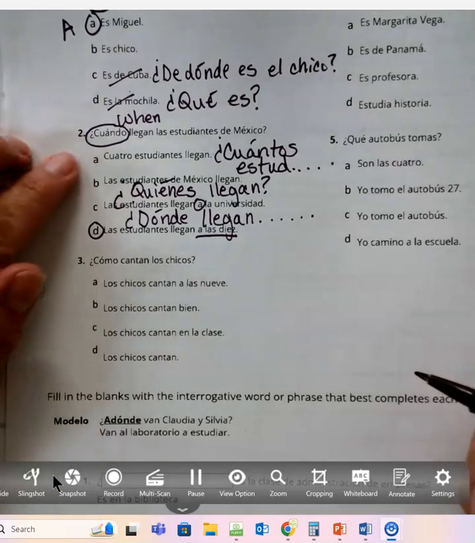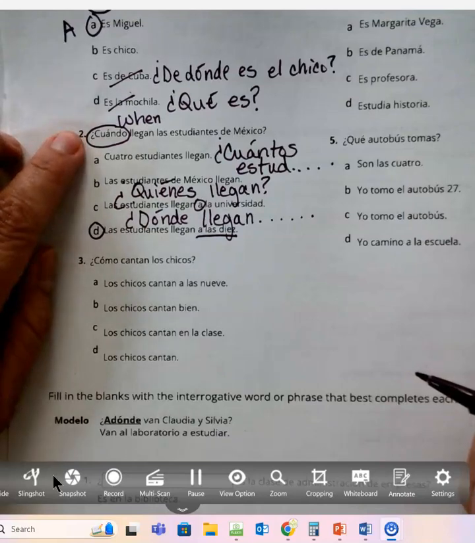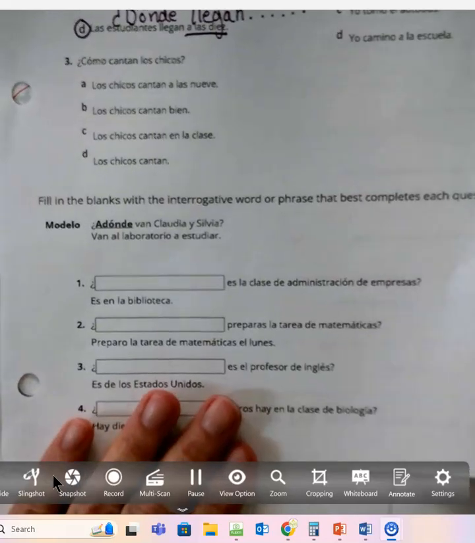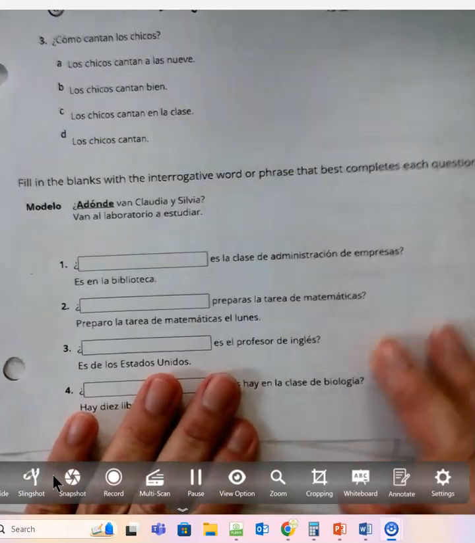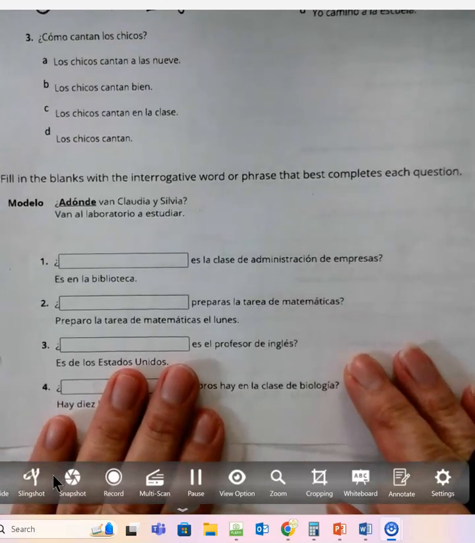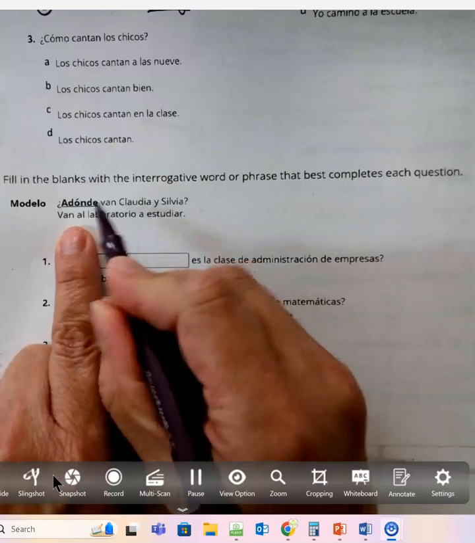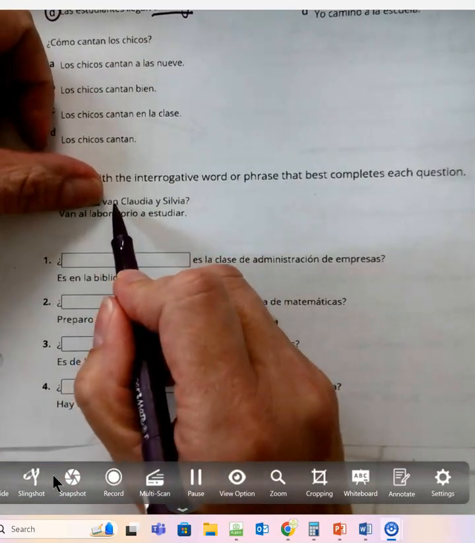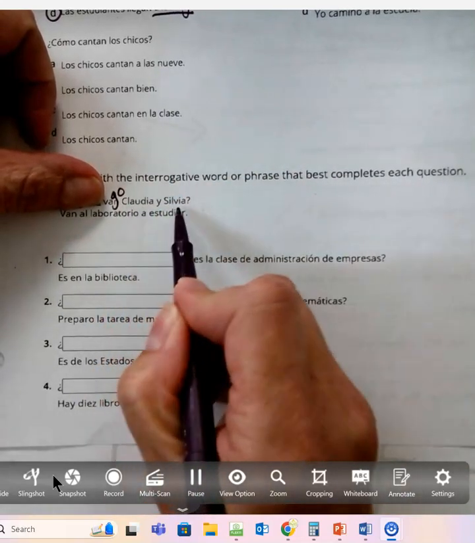So all of these are great sentences that are answers, but you're looking for the one that answers this question. Okay, so continue on and do those. Let's look at the second one. This time we're going to fill in the blank with the interrogative word. Interrogative word means question word or phrase that best completes the question. So you've got to look at the answer in order to figure out what it's asking. So this one would have been blank. And we would have gotten Van, Claudia, and Silvia. Blank go, Claudia and Silvia.